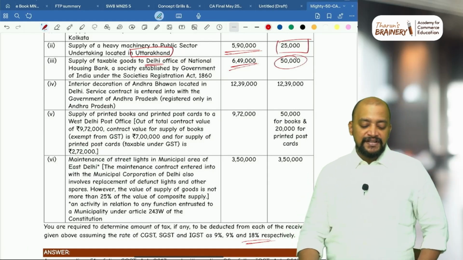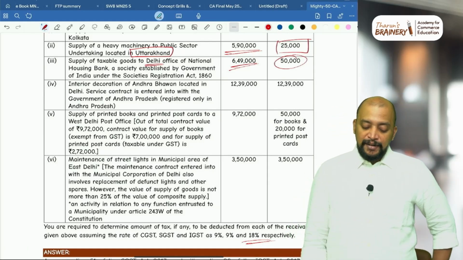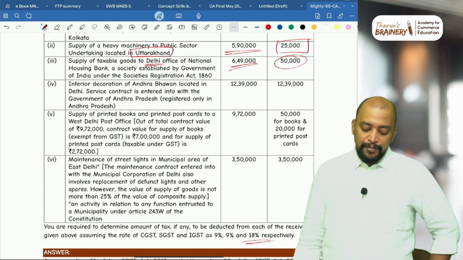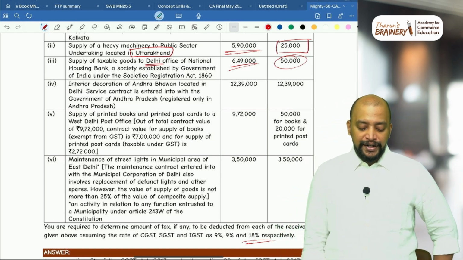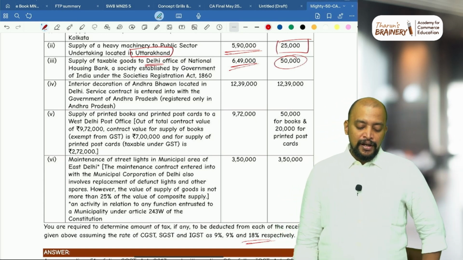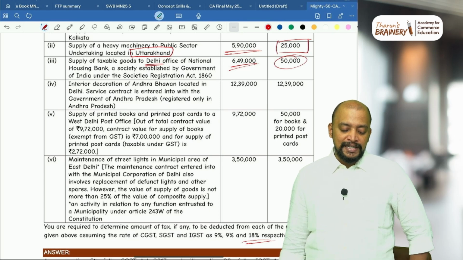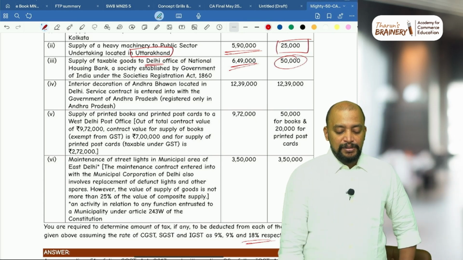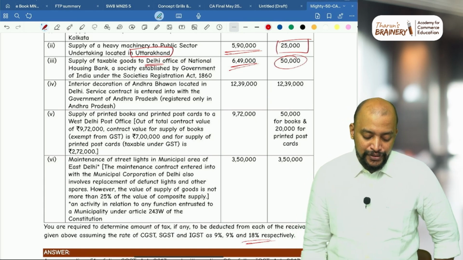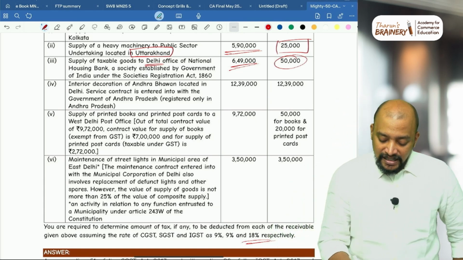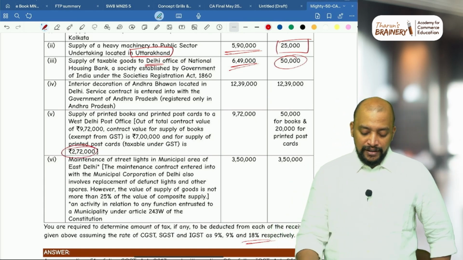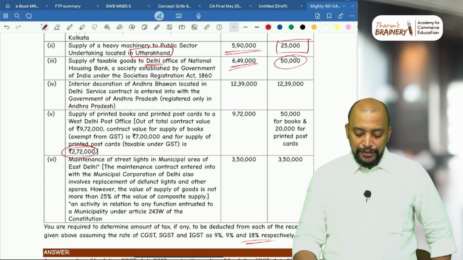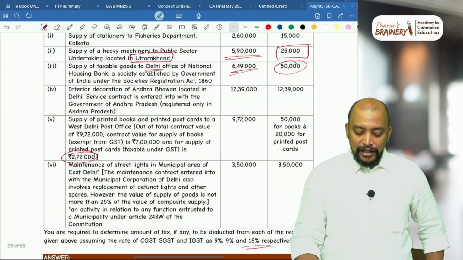Then point number 5, supply of printed books and printed postcards to West Delhi Post Office out of the total contract value of 9,72,000. Contract value for supply of books exempt from GST 7 lakhs, and for supply of printed postcards taxable under GST is 2,72,000. Exempt don't take, only taxable value you see, 2,72,000. Okay, and all these inclusive of GST.